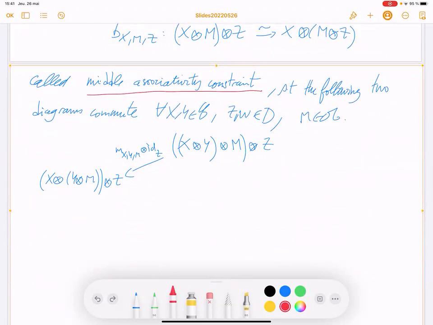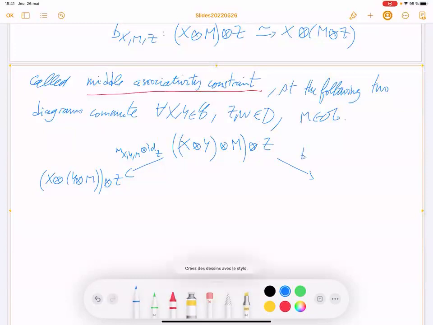Anyway, so you can apply the left, or you can apply the middle associativity constraint to this, and this.